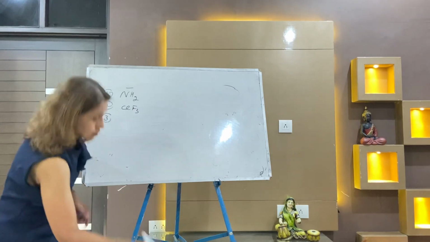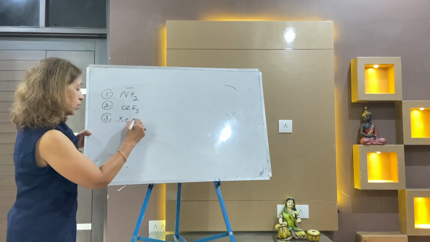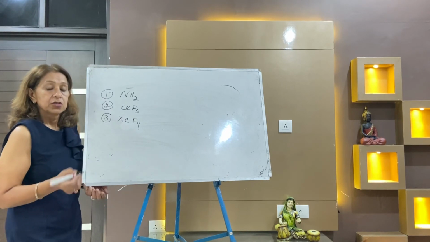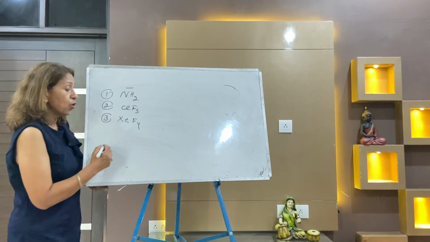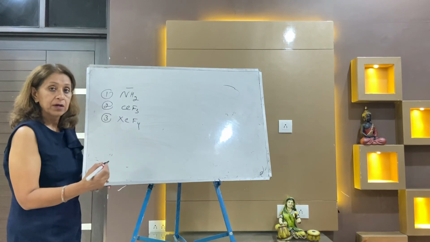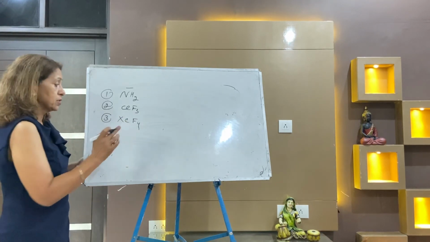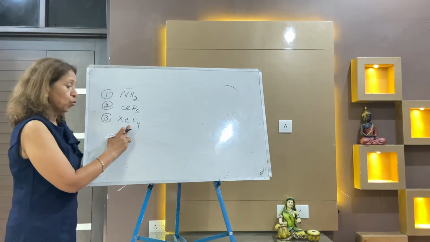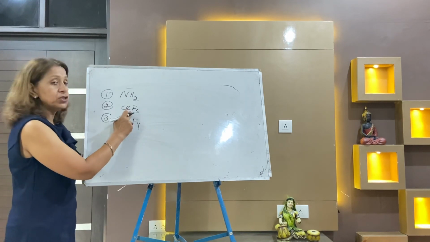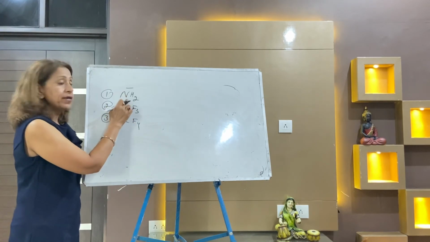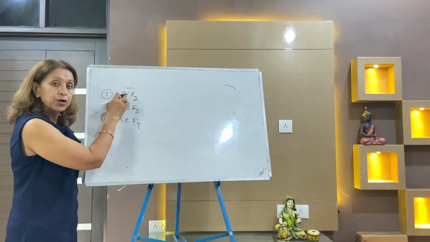Third is XeF4. Write down the shape: square planar. XeF4, 4 bond pair, 2 lone pair. Write everything, and at the end you can match your answers. 4 bond pair, 2 lone pair, square planar; T shape, 3 bond pair, 2 lone pair; bent V, 2 bond pair, 2 lone pair.